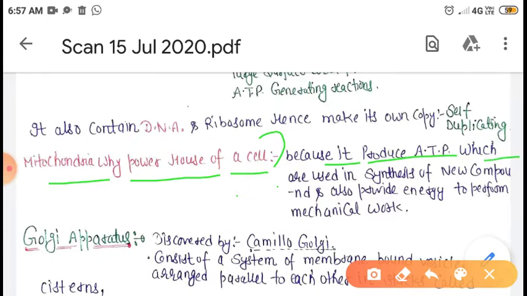These ATP are used in the synthesis or making of new compounds. Besides this, it also provides energy to perform mechanical work. So, due to the production of ATP, which provides energy to do mechanical work or synthesis of new material, mitochondria is regarded as the powerhouse of a cell.